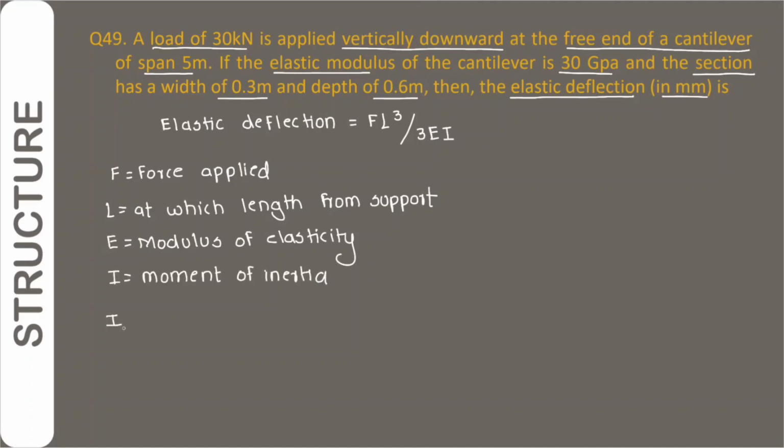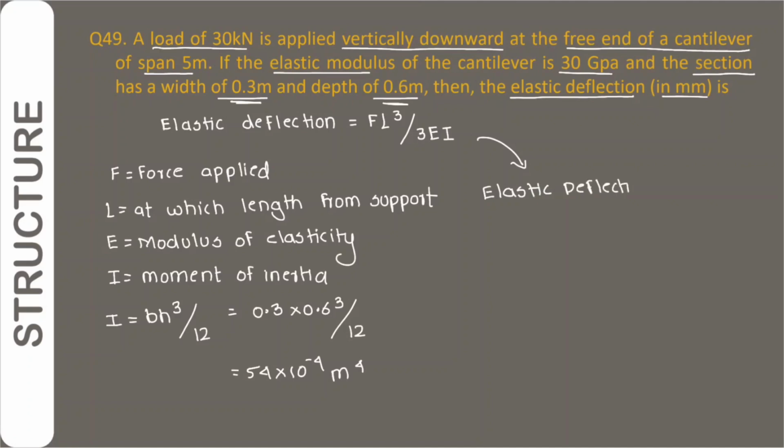So we have to calculate I. I is equal to BH cube by 12, where B is breadth and H is height of the beam. Then we put this value of inertia as well as the other given values in the equation of elastic deflection, and we get the value as 7.71 mm.